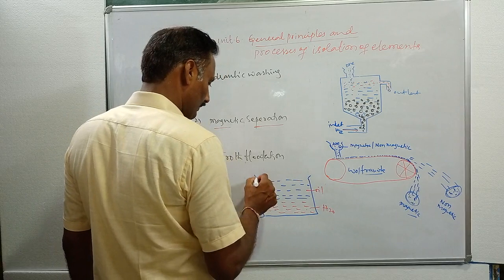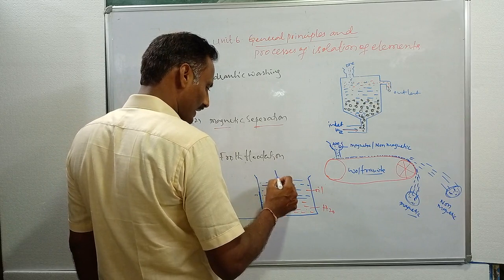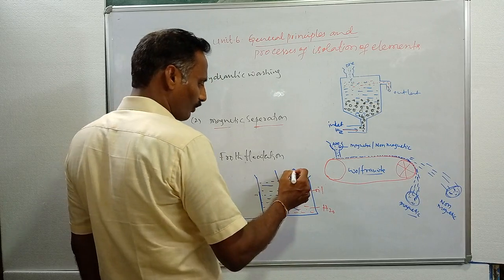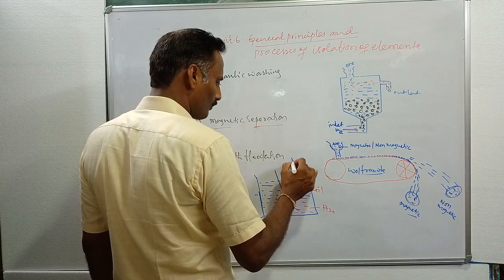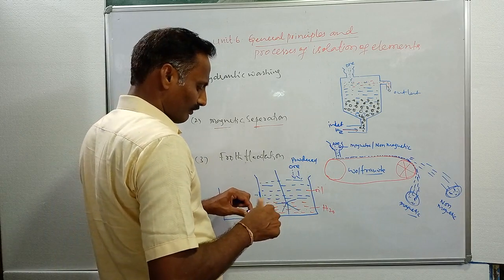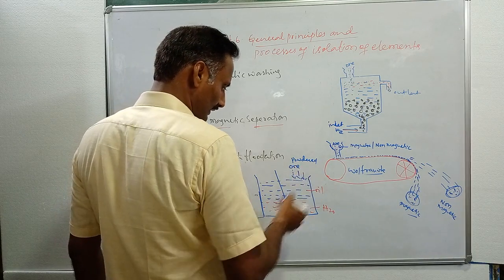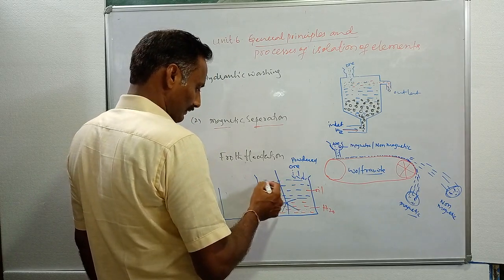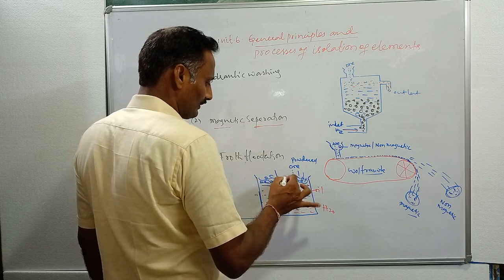This is a tank which contains oil mixed with water, and here we use a rotating paddle which rotates and mixes both oil and water. Here we drop ore particles. When powdered ore particles are dropped from the top of the tank, then on mixing with the rotating paddle, it forms a froth. Here you get froth. This is froth.